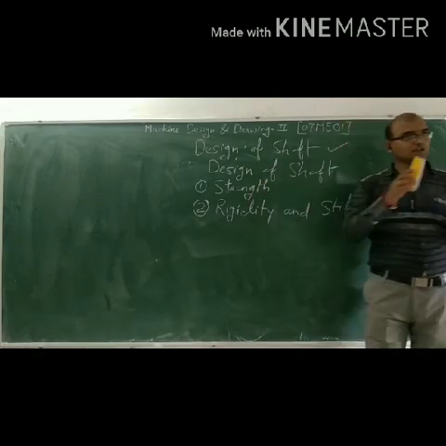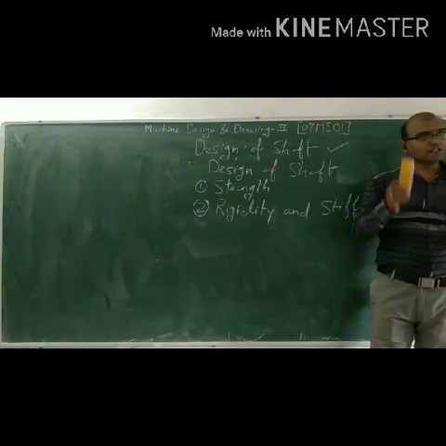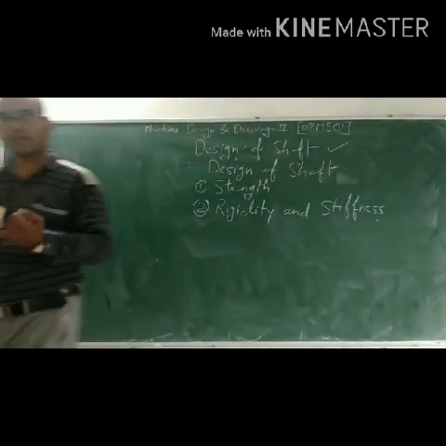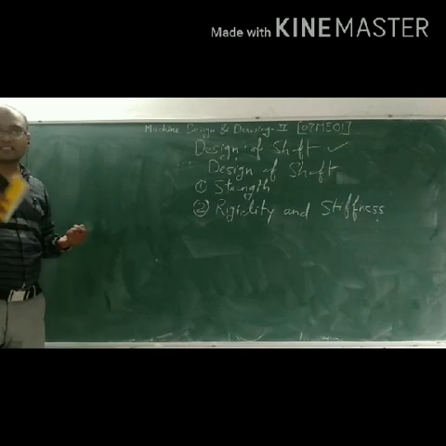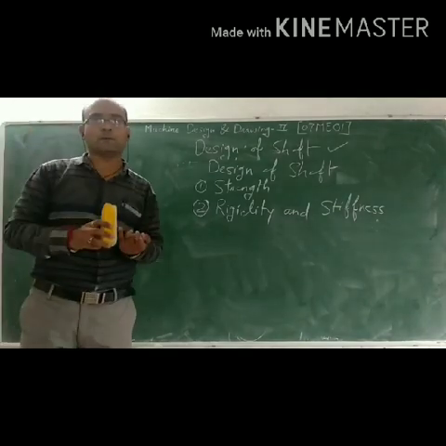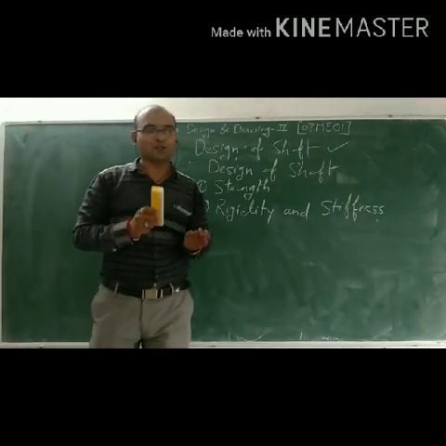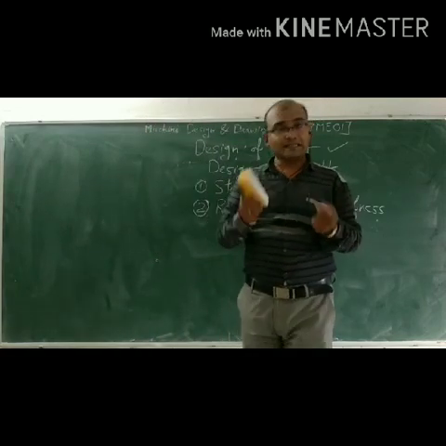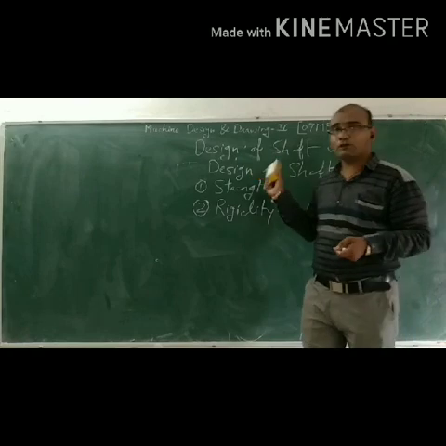We can discuss the definition of the shaft, the difference between the shaft, axle, and spindle. Then we can discuss the material properties of the shaft, then the types of the shaft, and then we can start with the design of shaft.